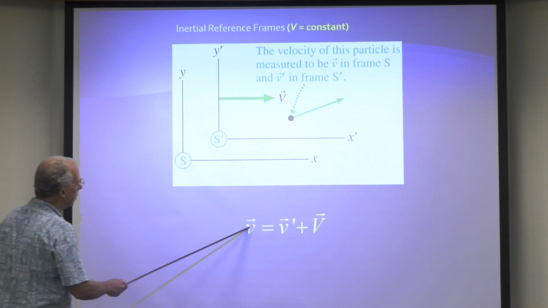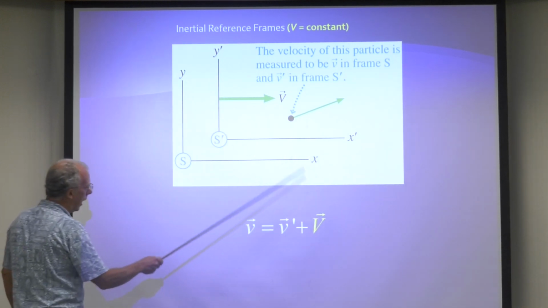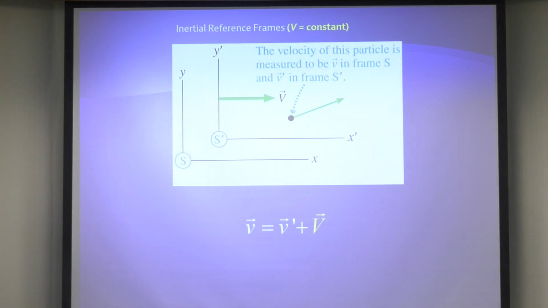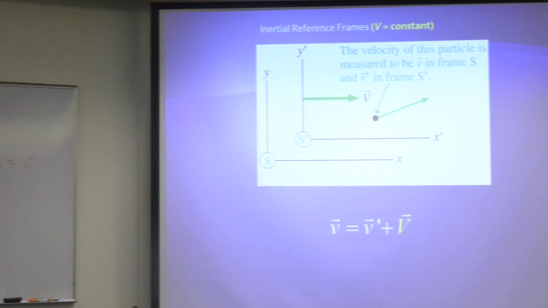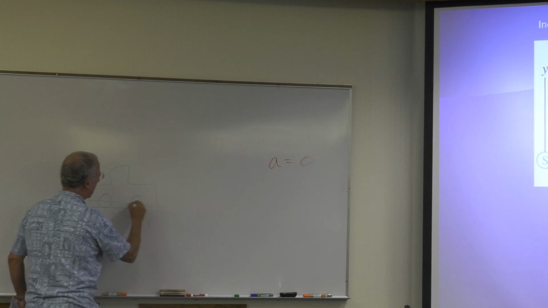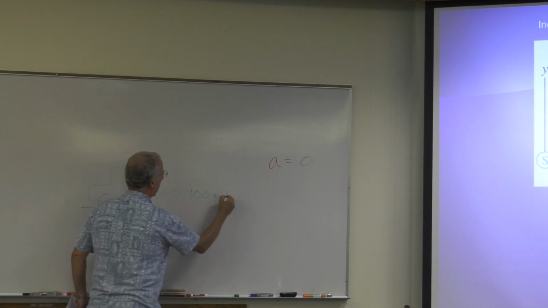So the velocity of something in S equals the velocity of it in S prime plus the speed of the reference frame. Now that's not a big deal. You all know that from your experience. So let's say I have a car moving, all right, let's say the car is moving at 100 miles per hour.